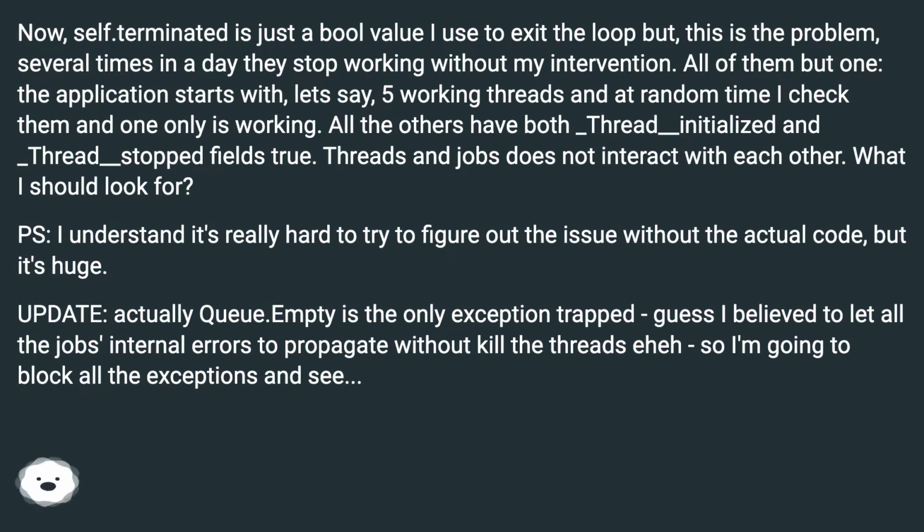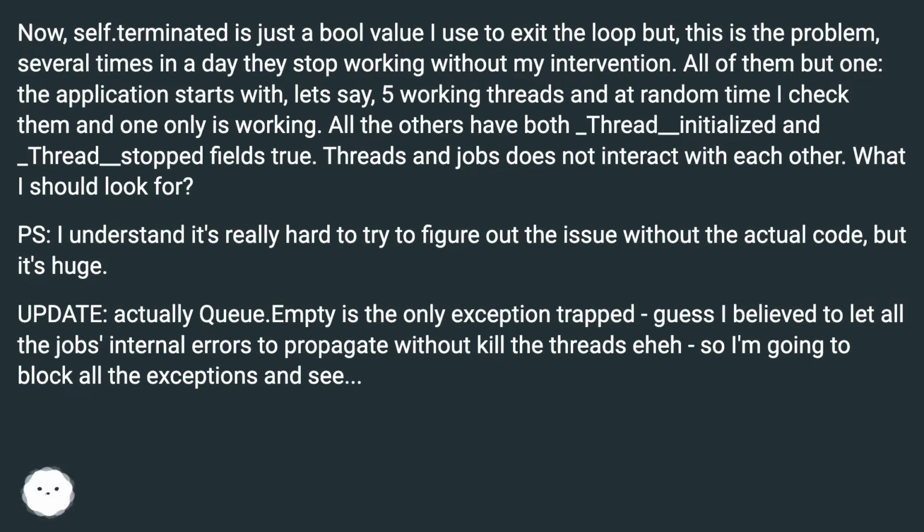The application starts with, let's say, 5 working threads, and at a random time I check them and only one is working. All the others have both _thread__ initialized and _thread__ stopped fields true. Threads and jobs do not interact with each other. What should I look for? P.S. I understand it's really hard to figure out the issue without the actual code, but it's huge.